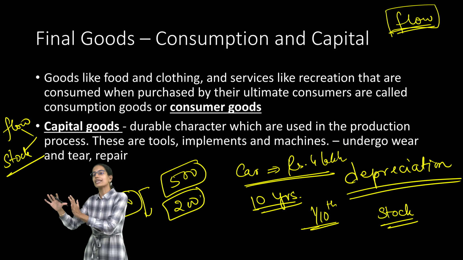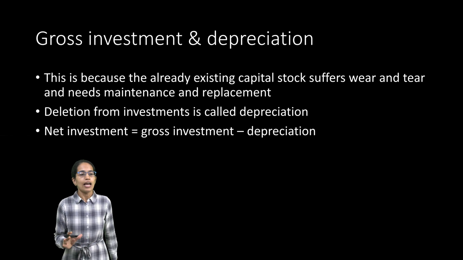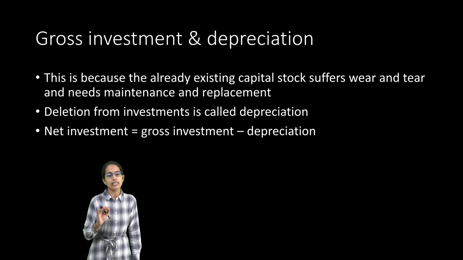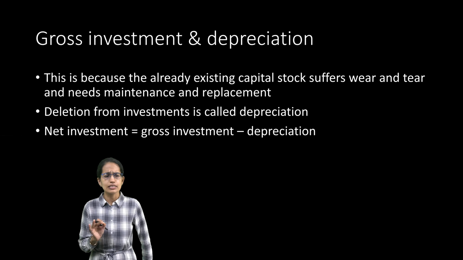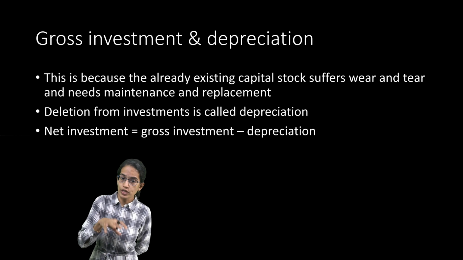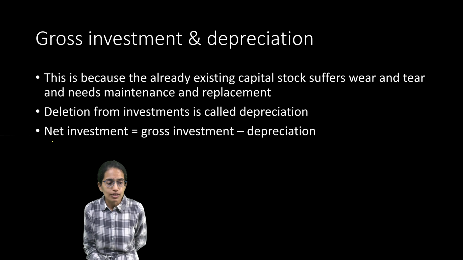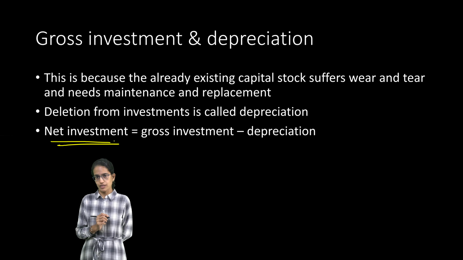Capital goods could be classified as flow and stock. The next is, as I said, depreciation, that's the wear and tear, the regular maintenance, the repair which is required. So from the investment, whatever amount is depreciated is subtracted, and we call the remaining net investment, right?